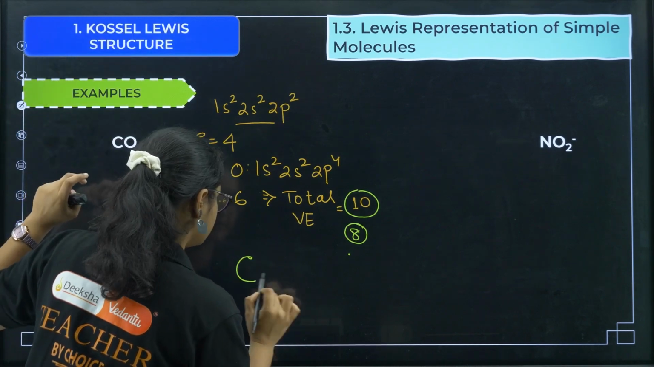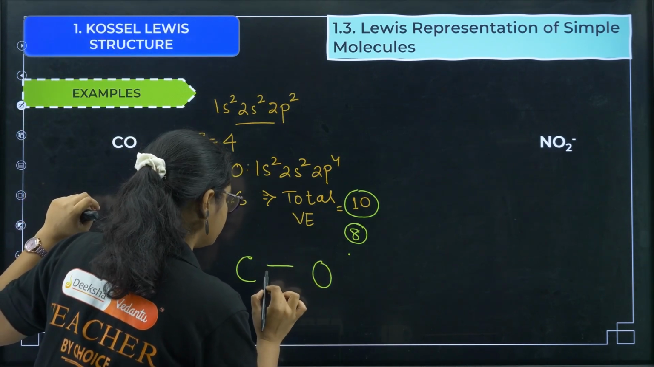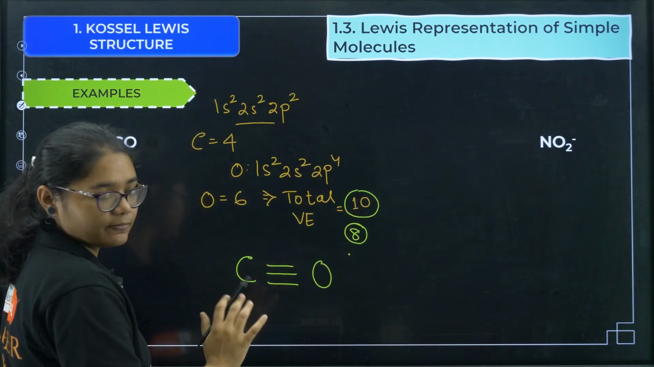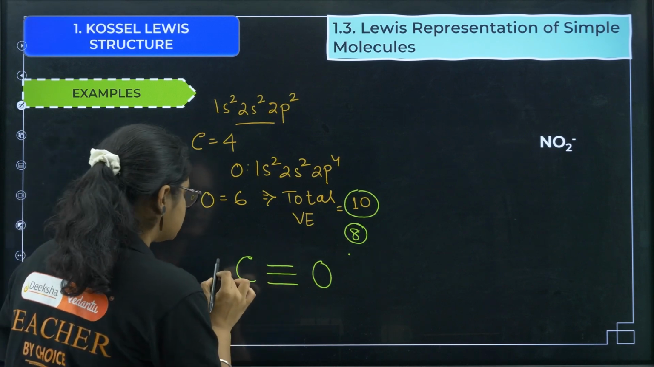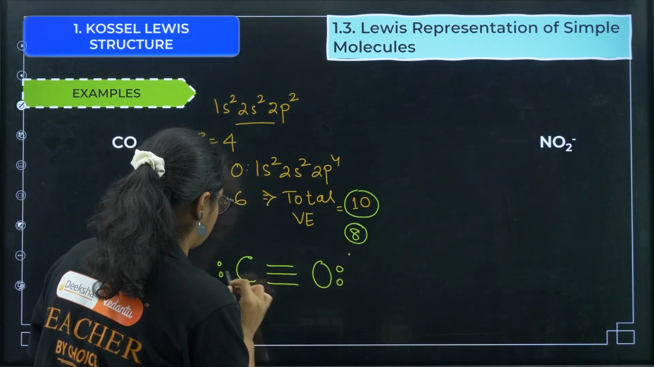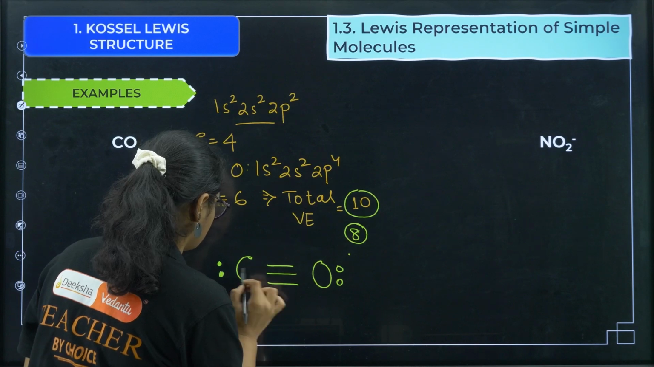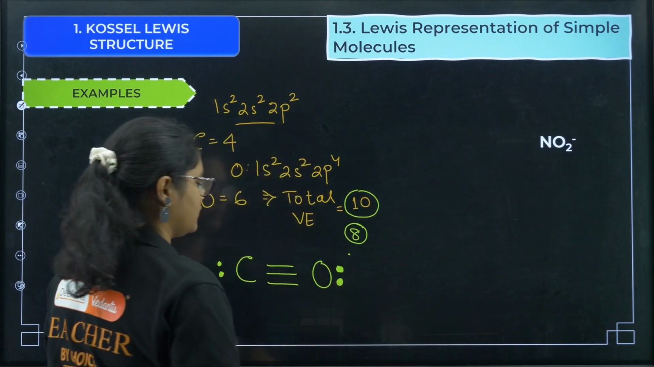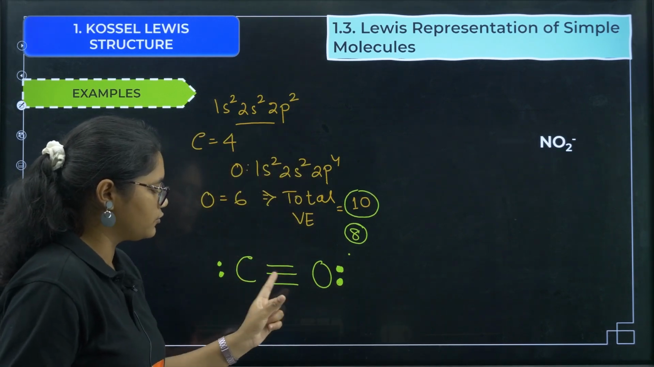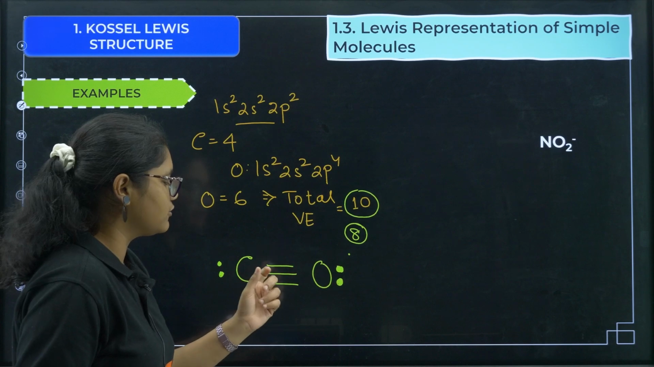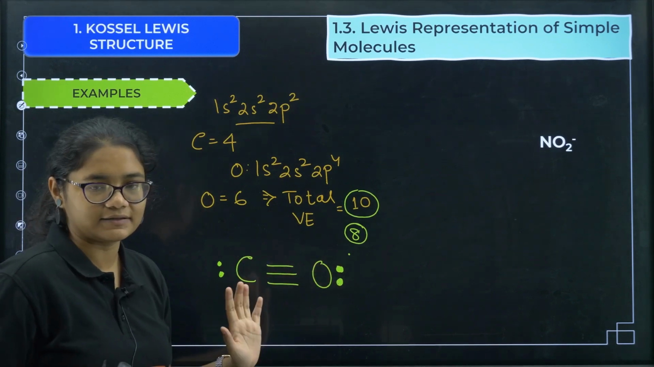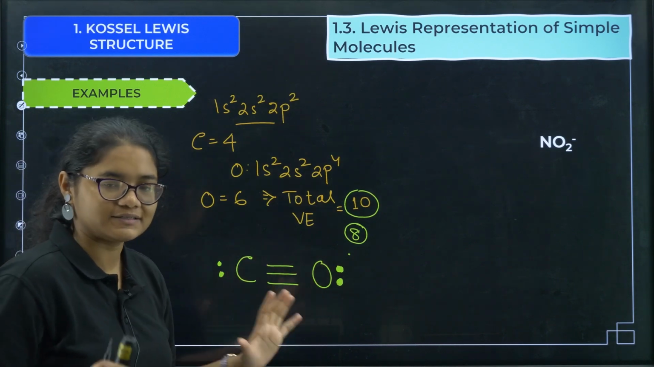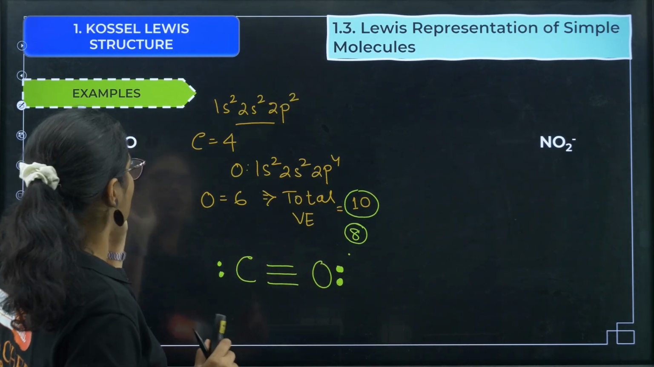So we have C and O. There are 10 electrons in total, so I gave 6 electrons in between them: 1 2 3 4 5 6, and 7 8 and 9 and 10 like this. Now the octet of carbon, 1 2 3 4 5 6 7 8, is satisfied. The octet of oxygen, 1 2 3 4 5 6 7 8, is satisfied. So both the carbon and oxygen octets are satisfied. This is the Lewis structure of the CO molecule.